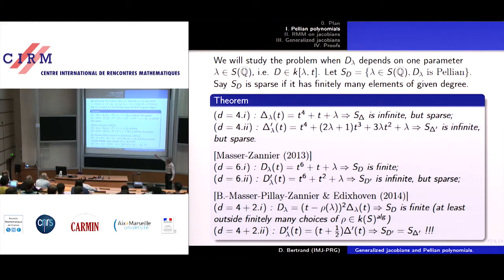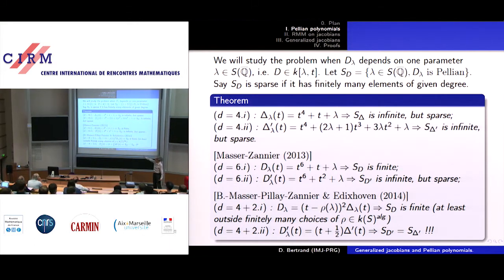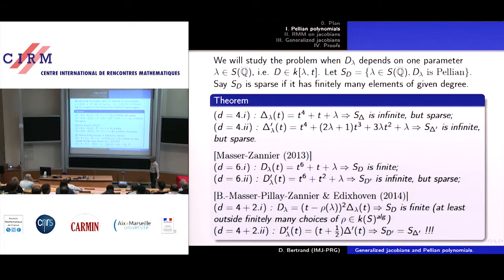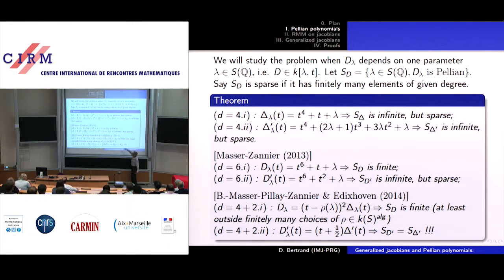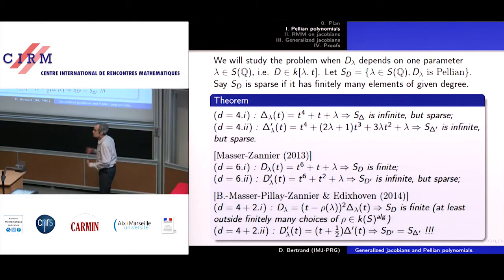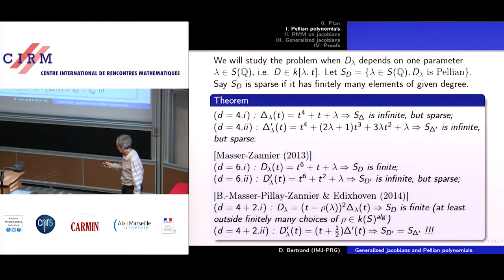So this corresponds to work with Masser, Pillay, Zannier, and also with Edixhoven. But we have two examples, again, of sextic non-separable polynomials. The deltas are explained at the bottom, at the top, and the answer, well, here is a finite set. Here, the set is equal to this one, and if you look a little bit above, you see it's infinite but sparse. So the two situations here are very different. Finite set, infinite sparse set. And well, now we want to explain how this can happen, these differences.